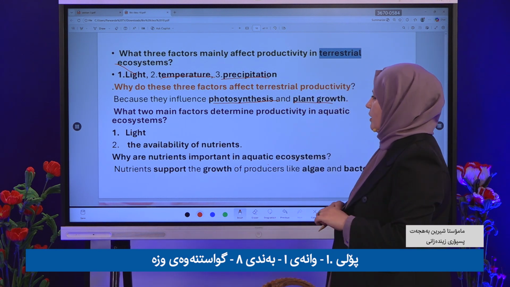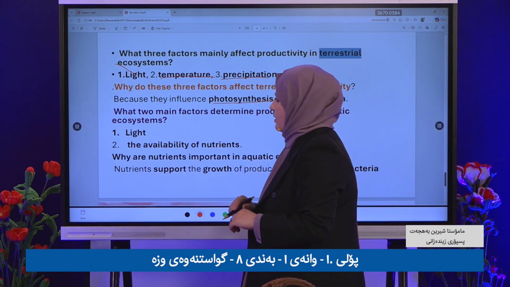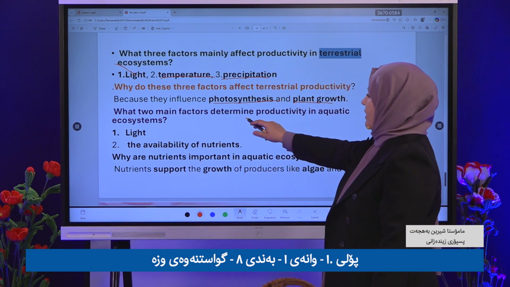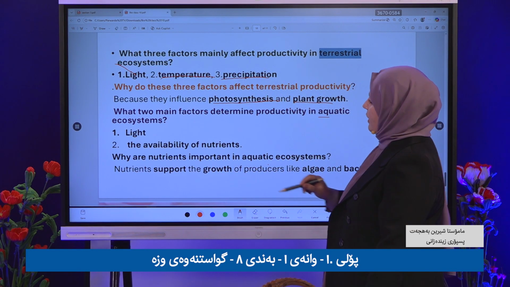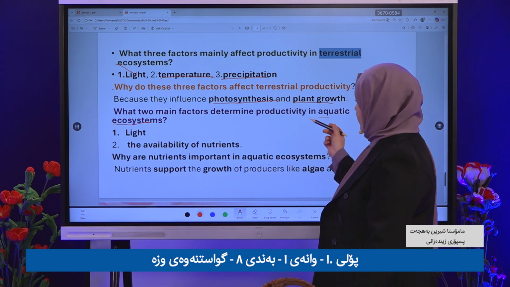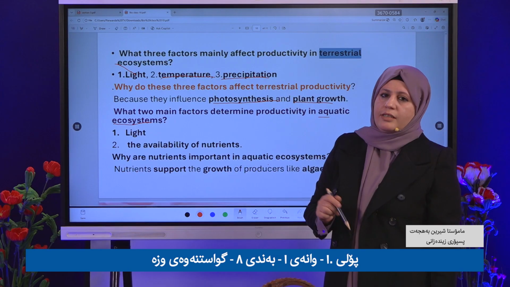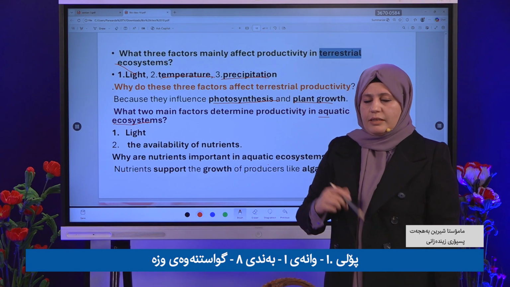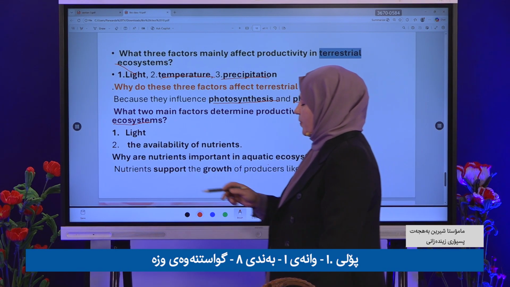What two main factors determine productivity in aquatic ecosystems? Again, in aquatic systems, some factors affect net productivity.